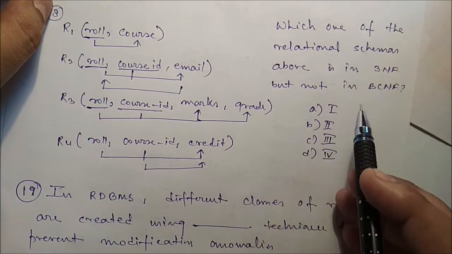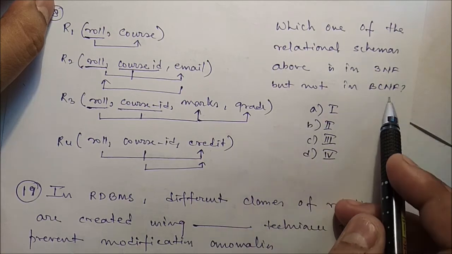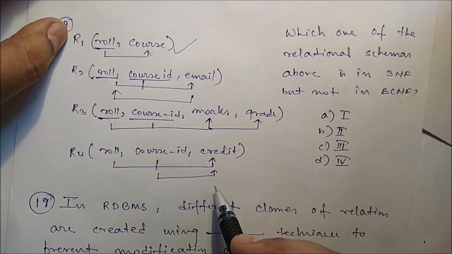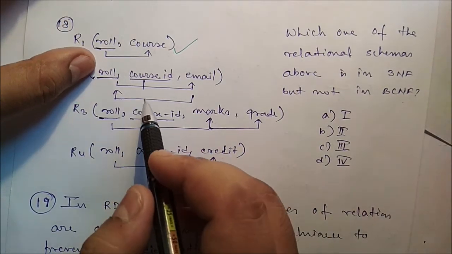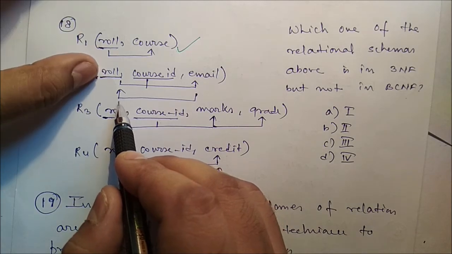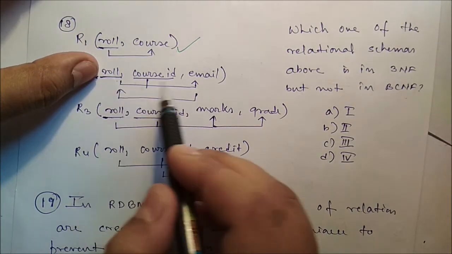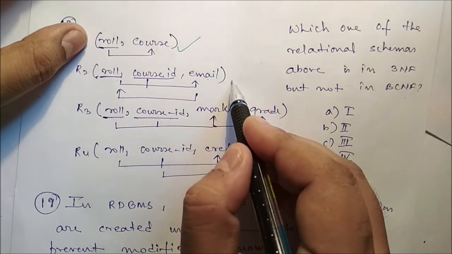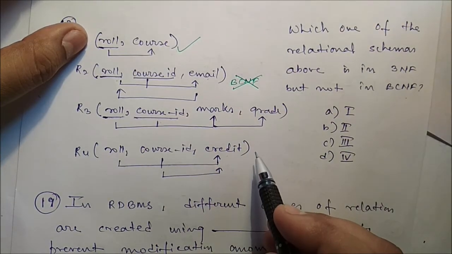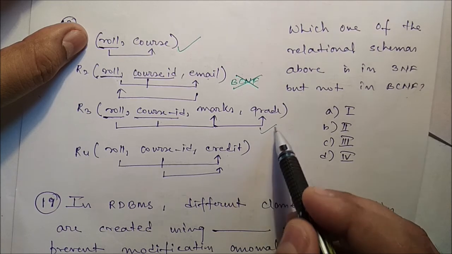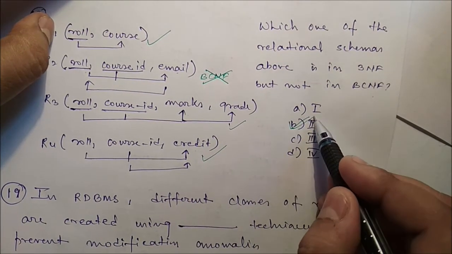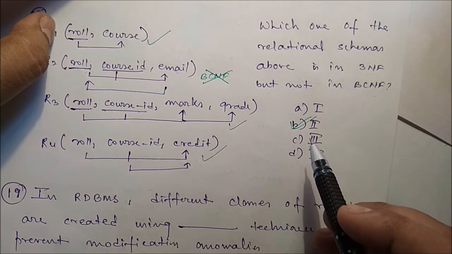Here the roll number is dependent on email ID. That means this is not in BCNF. Here it is up to BCNF, here it is also up to BCNF. So the answer is this one.